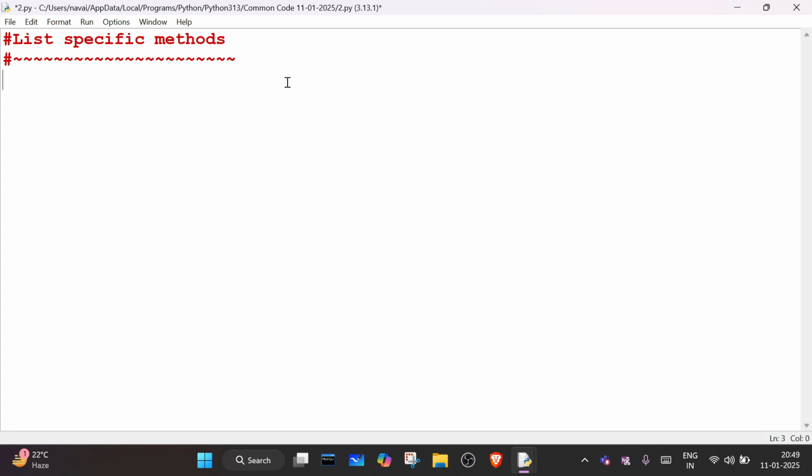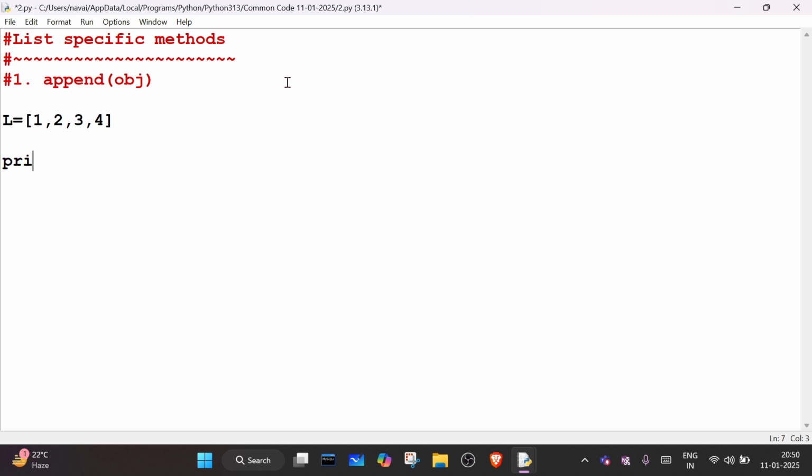The very first list specific method is what is the name of that method? Append. Okay, and here you can give one object. Suppose I'm creating here L1 with 1, 2, 3, and 4.